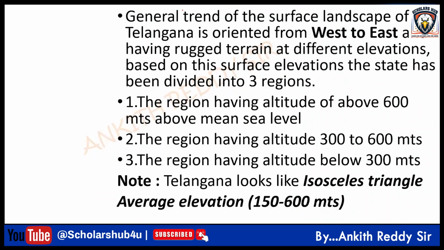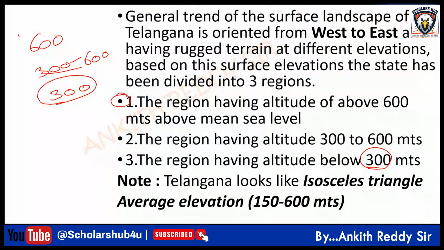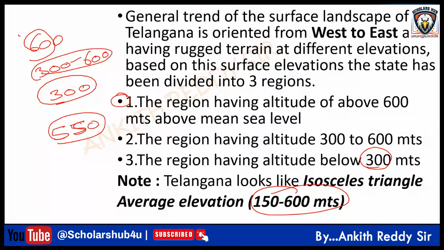So before getting into the actual physiographic divisions of India, based on elevation, you can divide Telangana into 3 regions: the region having altitude above 600 meters, the region having altitude of 300 to 600, and the region having altitude below 300 meters. Whenever you get a question on the average elevation of Telangana, it is around 150 to 600 meters. This is the average. But Hyderabad's elevation is around 550 meters.